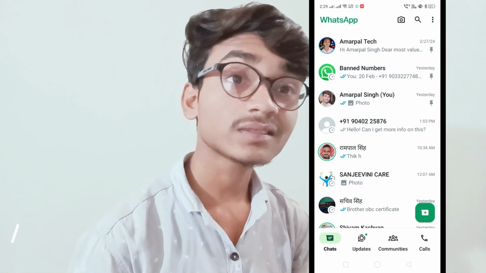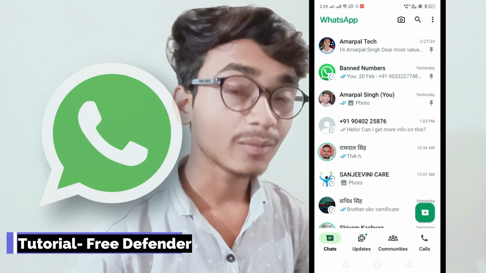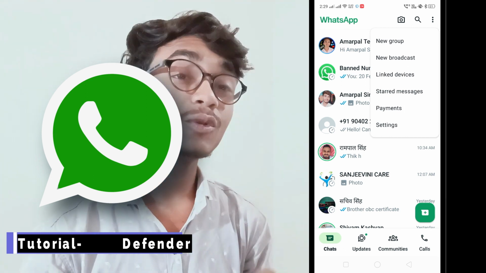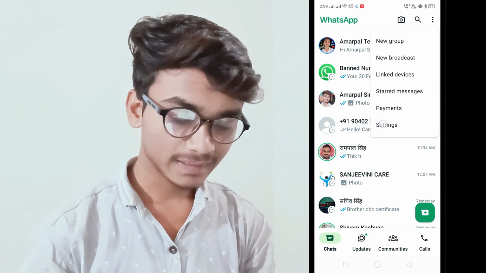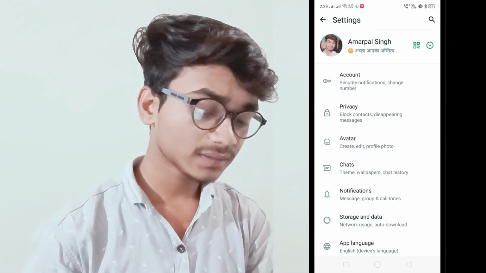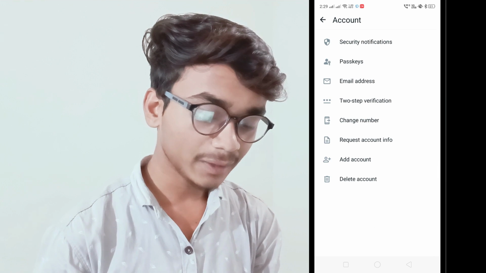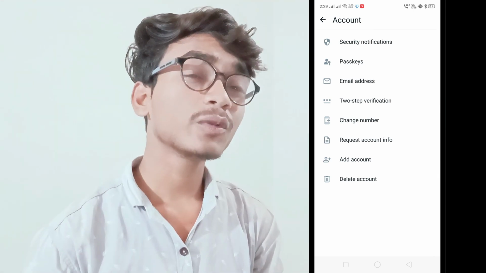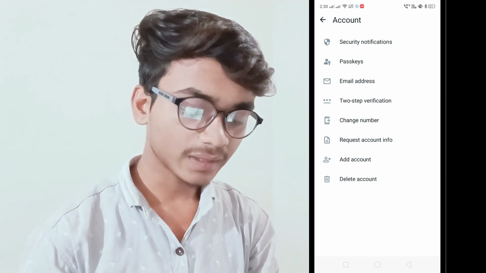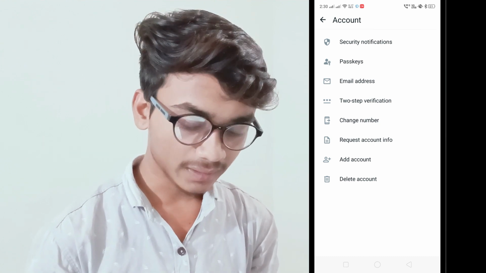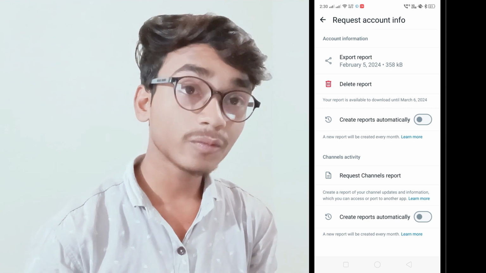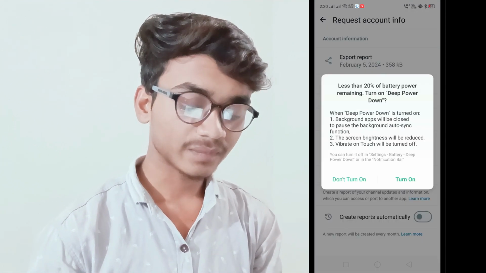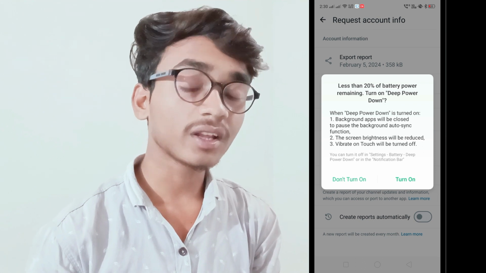And I also want to show you about WhatsApp's personal and free defender. So I am opening my WhatsApp again, and you can see my Android screen on my left side. Firstly I will click on the 3 dots, then I need to click on settings, and here you can see the account option. I need to click on it, and you also need to click on it. And here you can also see the request account info option.